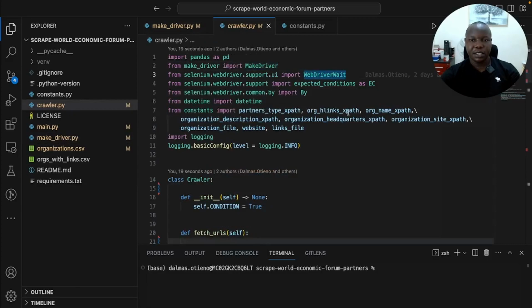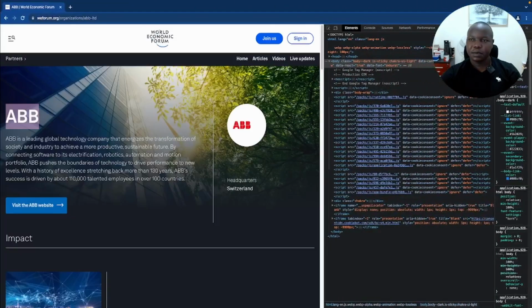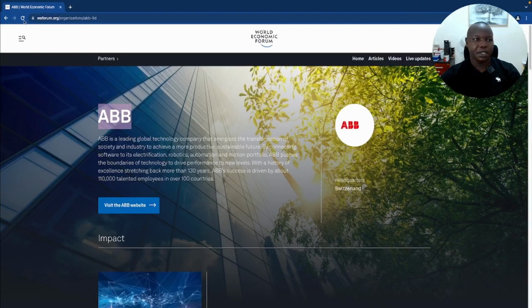Then driver wait, this is a method that will help us to wait for elements to load. Sometimes it takes long for an element that you're looking for to fully load, and Selenium will throw errors telling you that that element is not in the site that you have called.